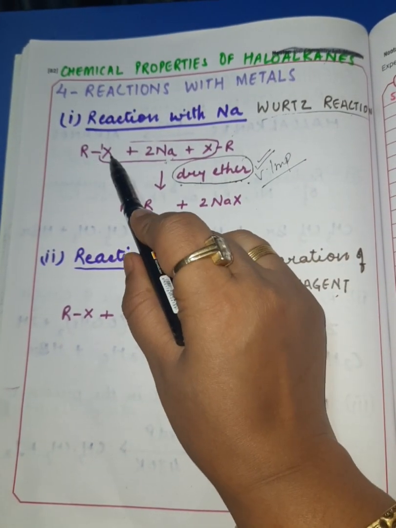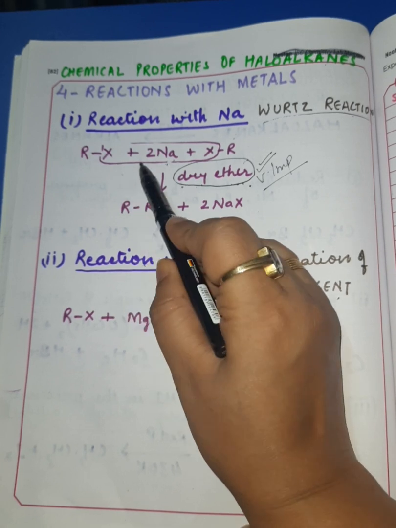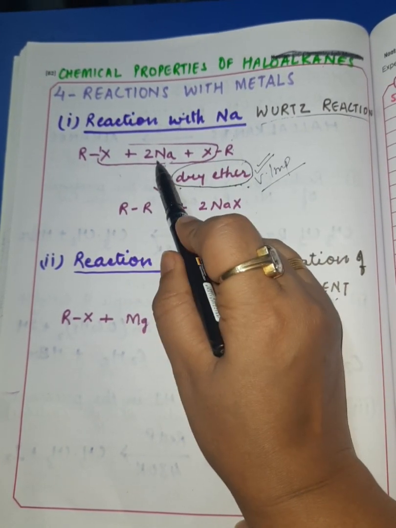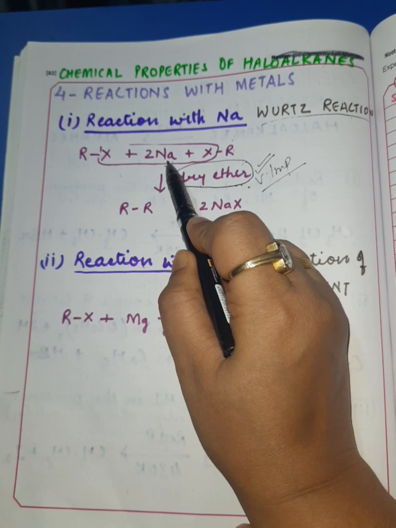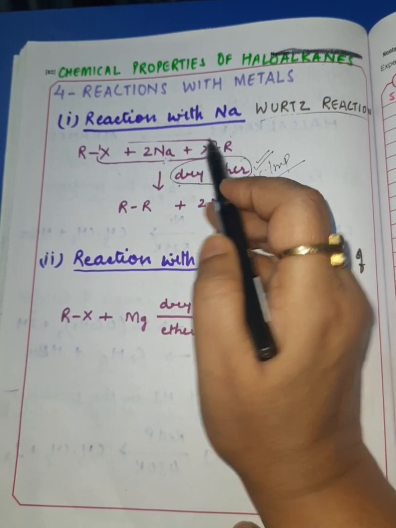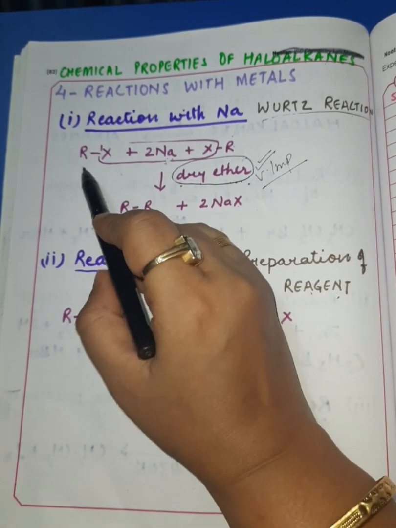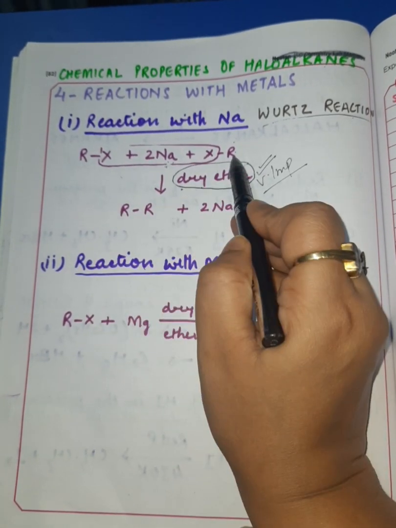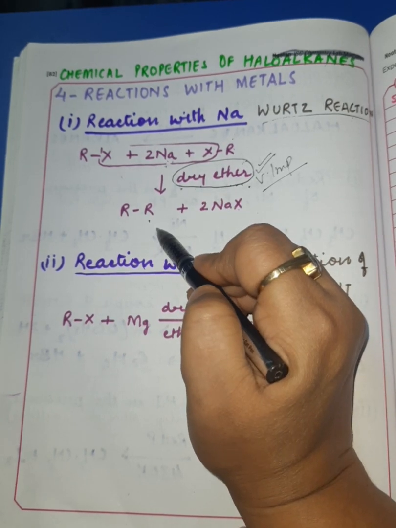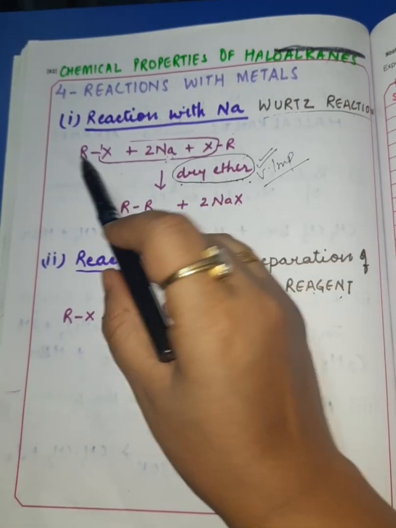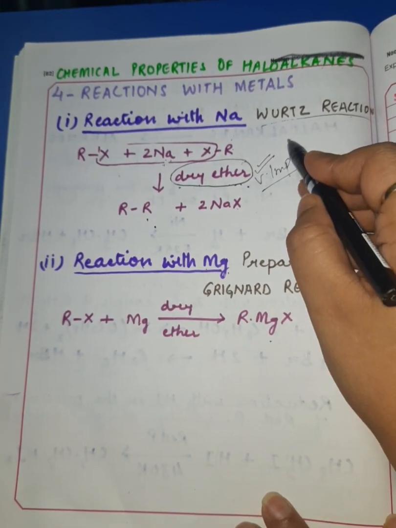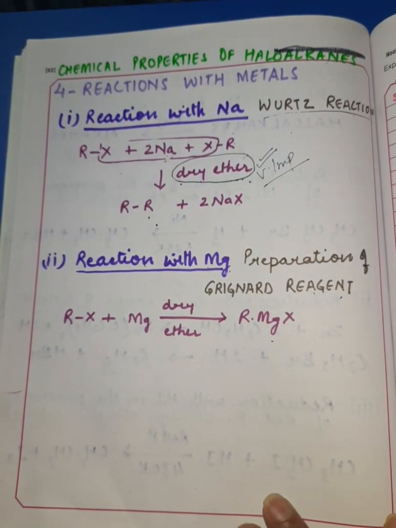So alkyl halide, whichever alkyl halide you are taking, two molecules of it react with two atoms of sodium with the removal of sodium halide, alright? And this results in the formation of alkane. So this reaction is actually used to convert alkyl halide into alkane. It is a wonderful reaction which can be used in the conversion.